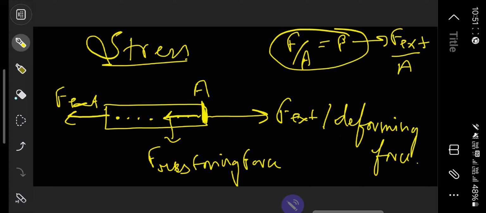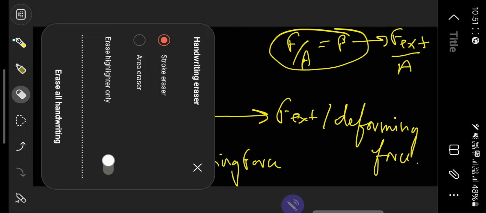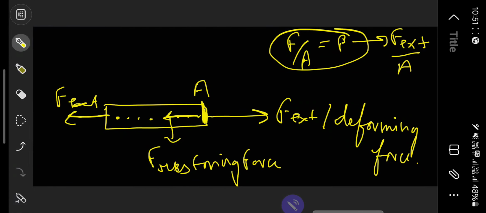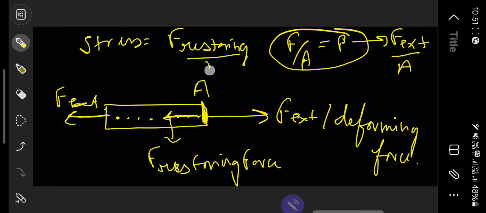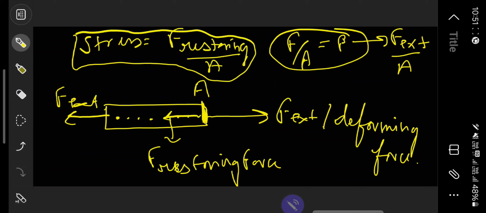Whereas stress is equal to F restoring upon area. So this formula is for stress. Stress is nothing but restoring force upon area, whereas normal pressure is F external upon area.